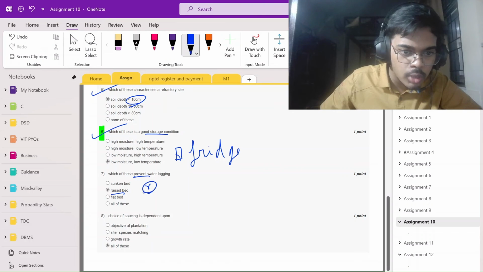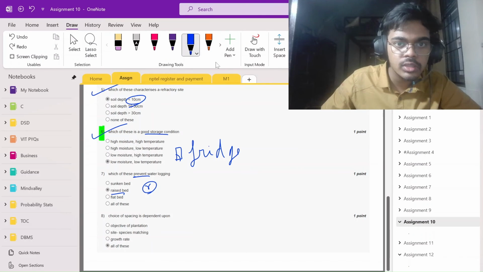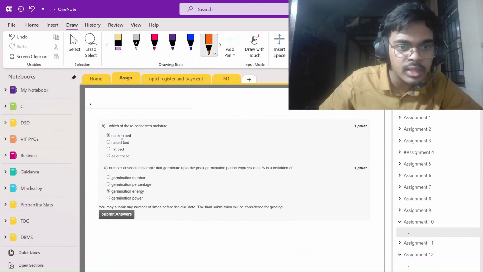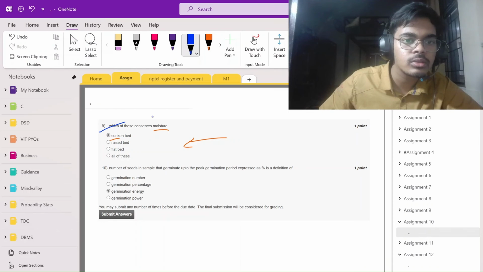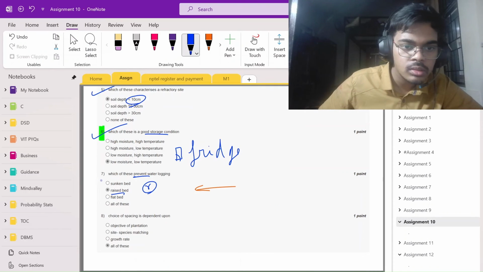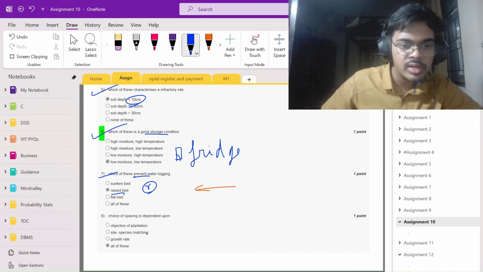So R is common there, right? There is another set of questions like this on beds. Raised and sunken bed will be there. Yeah, sunken bed. So moisture and sun are related, right? So done. Prevent R are common, done.